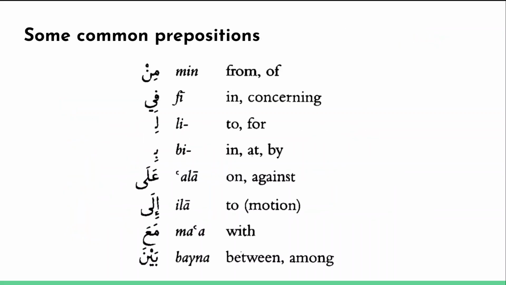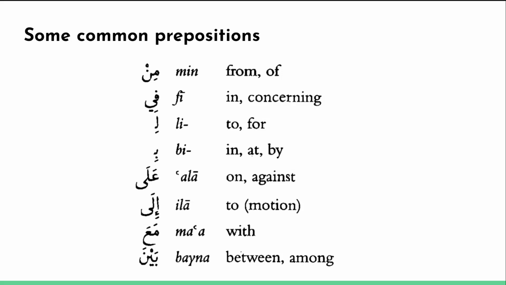So let's take a look at some common prepositions here. Min means from or of. We've seen this one already. Fi means inside or concerning. Li means to or for. We'll actually go into more depth for li because it appears a lot in the Quran. But generally you can think of it as, for example, alhamdulillahi, alhamdu li Allahi, which means all praise is for Allah. So it can mean to or for.